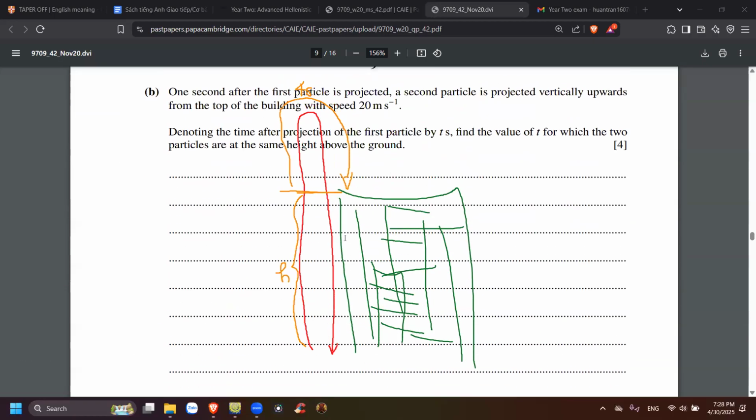Then 1 second after the first particle is projected, the second particle is projected.